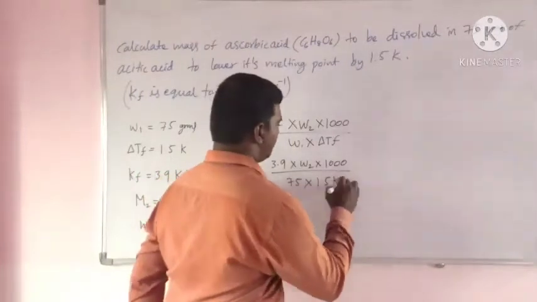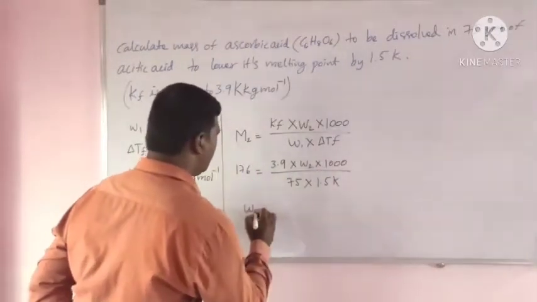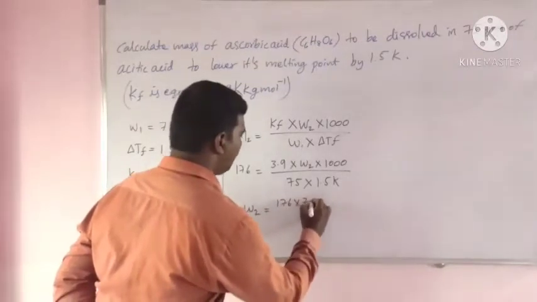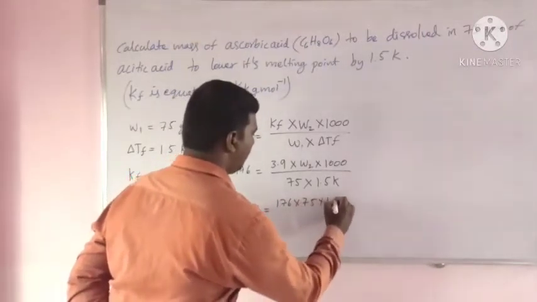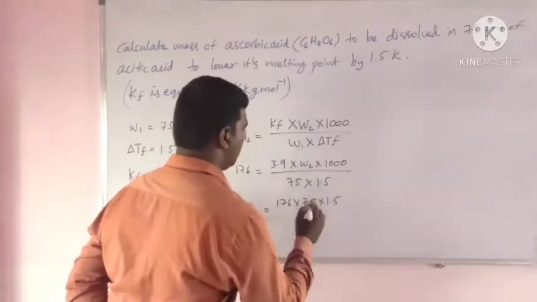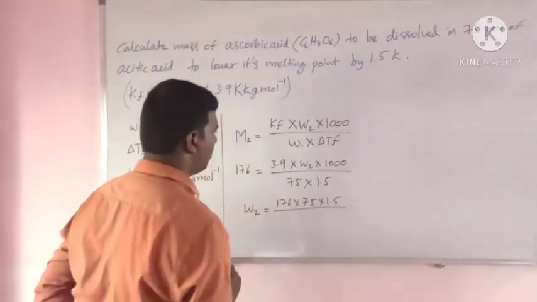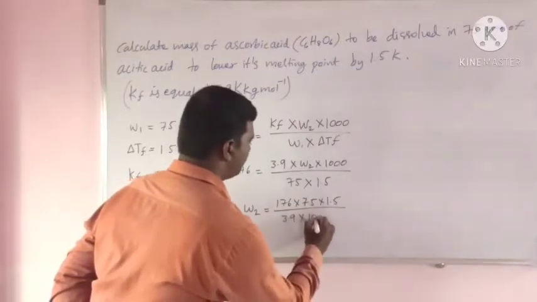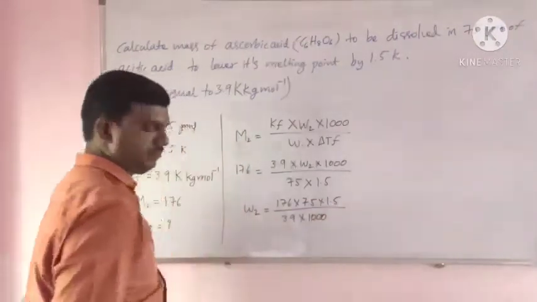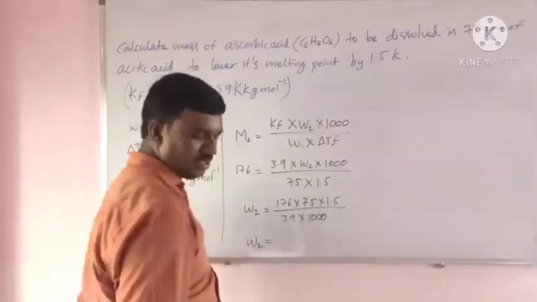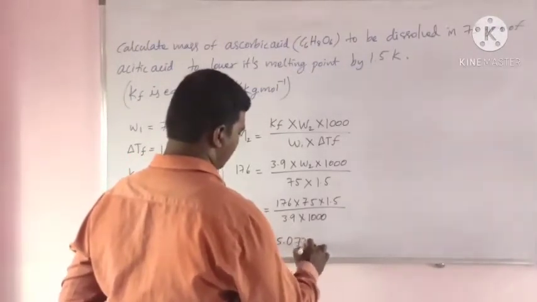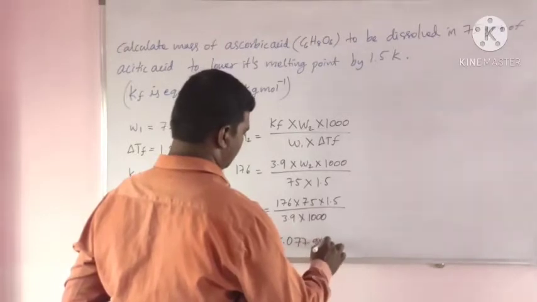1.5 Kelvin. Now here W2 is equal to 176 into 75 into 1.5 by 3.9 into 1000, and W2 is equal to 5.077 grams.